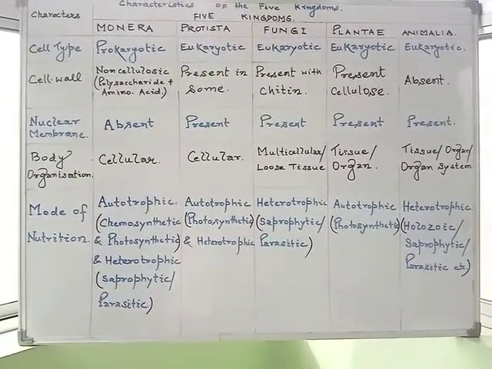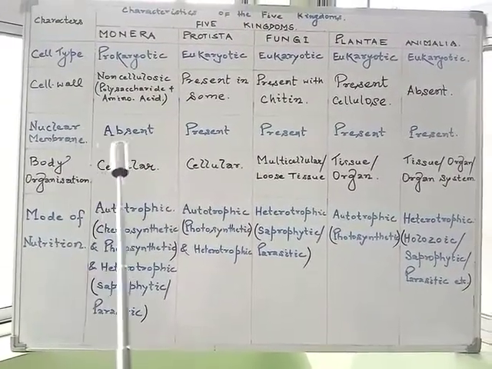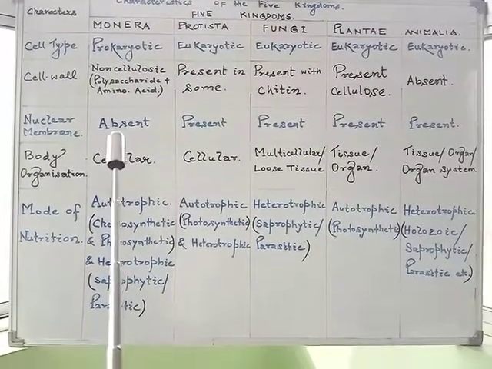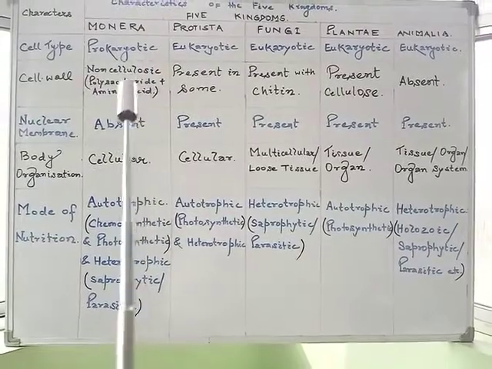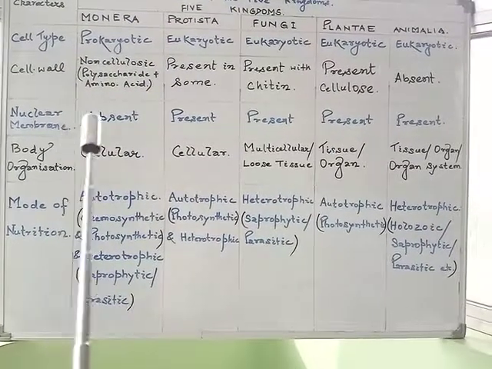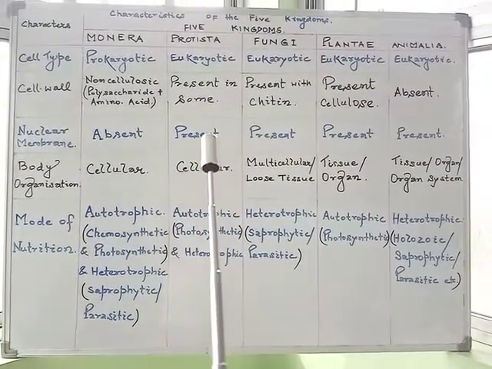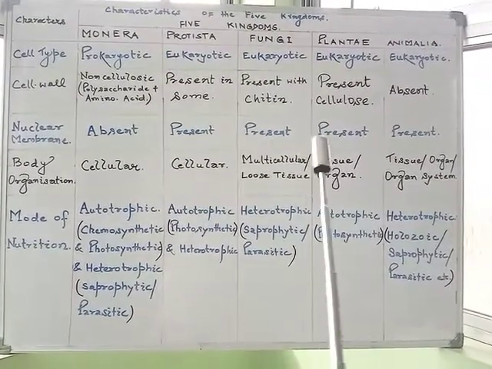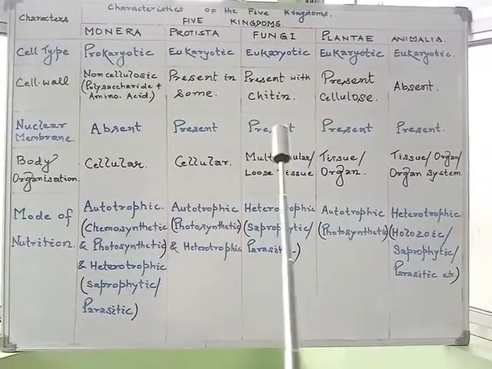Now, the nuclear membrane. In prokaryotes, the nucleus is absent, so obviously the nuclear membrane would also be absent, whereas the rest of the groups, protistans, fungi, plantae and animalia, have a true nuclear membrane.